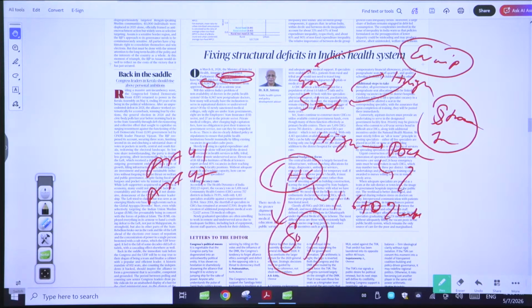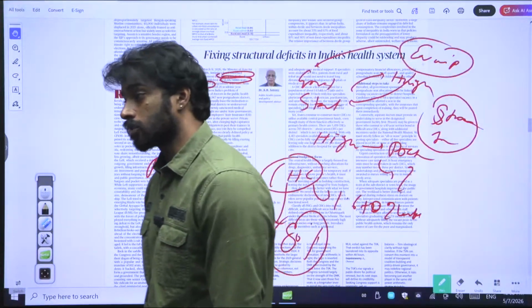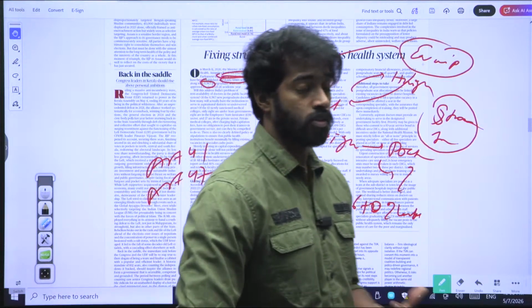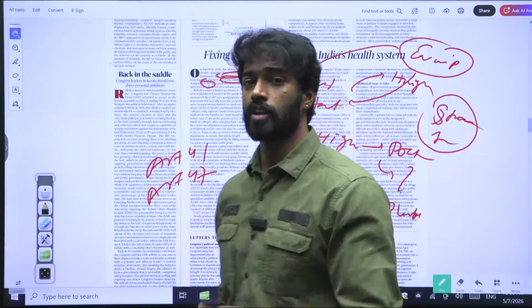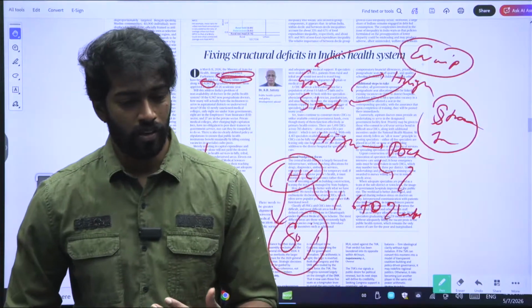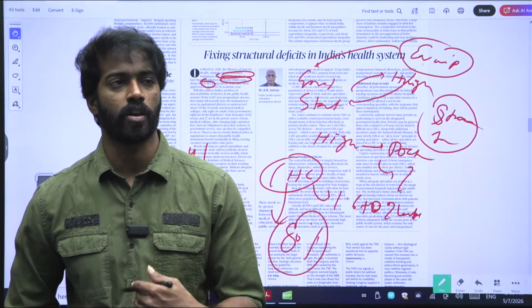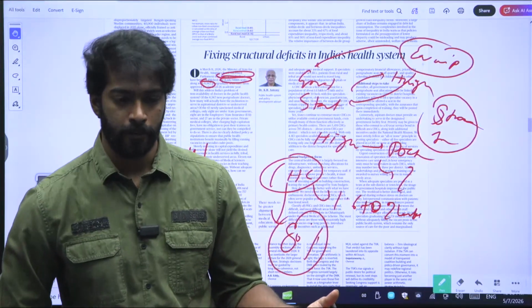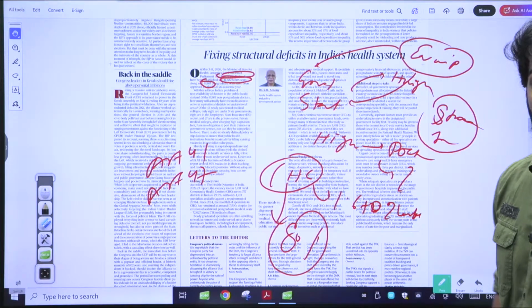Fixing structural deficits in India's health system is very important, as health is very important, right? The percent of GDP that the government is investing is nearly 2% only, and the amount of budget that is put for health is very less. So if you see that the amount of effort put for health and health education, or the health of the public, is very less, right? So there needs to be some changes that should be brought in, right?